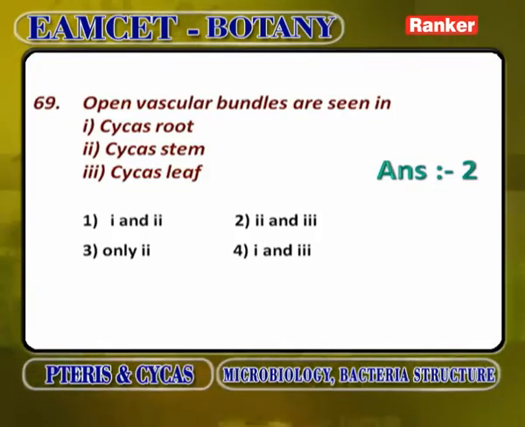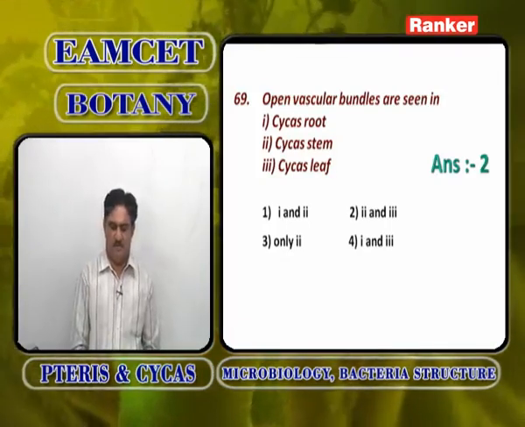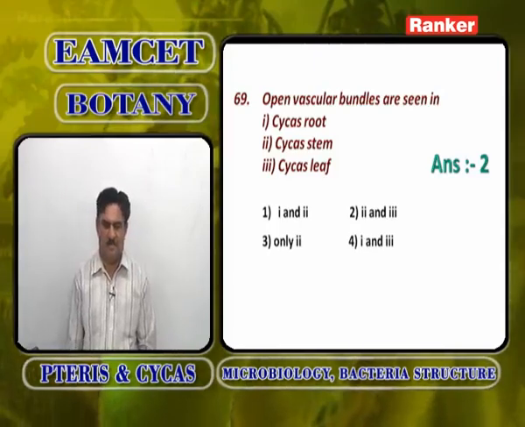So open vascular bundles are seen in the main Cycas stem and Cycas leaflet. So 2 and 3 is the answer. That is the second option.